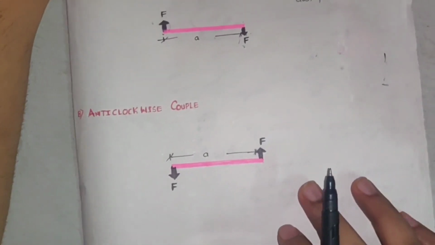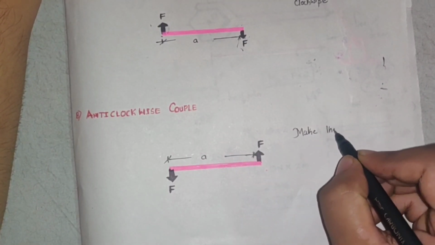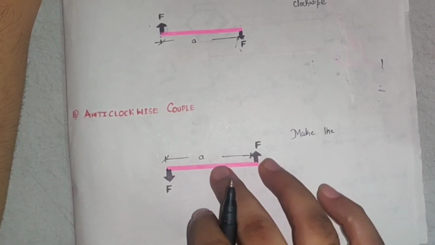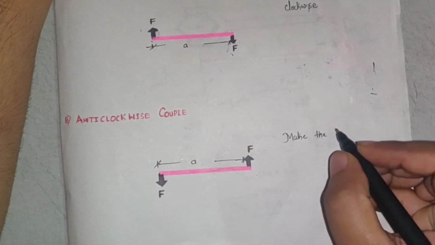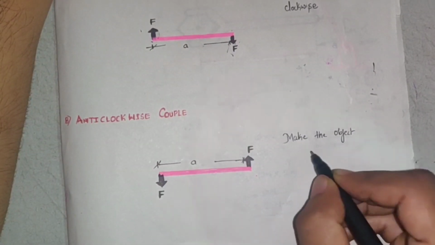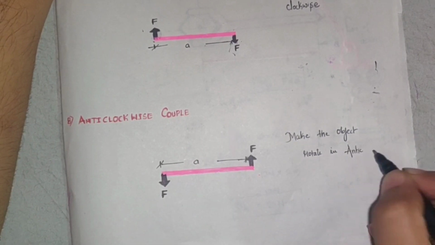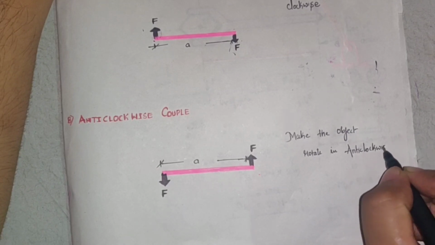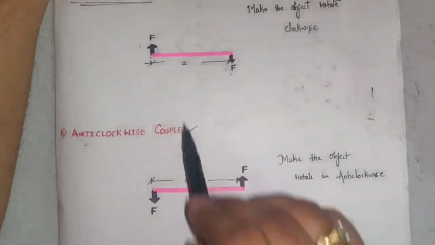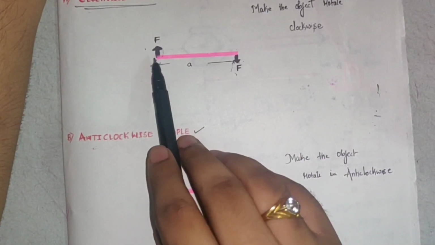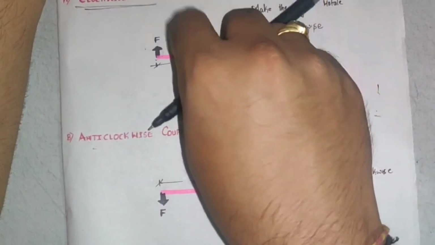Similarly, if you see this second one, when two forces of equal magnitude, parallel to each other and opposite in direction, make the object rotate in the opposite direction of clockwise, then it is termed an anti-clockwise couple. Now see, if you look at both figures, there is a difference. Here the forces applied upwards and downwards rotate the object like this, which is clockwise rotation.